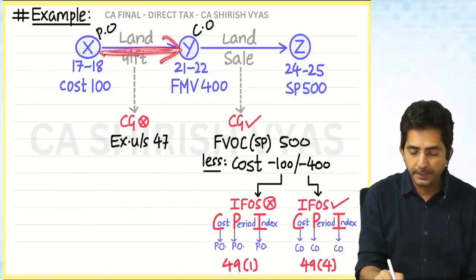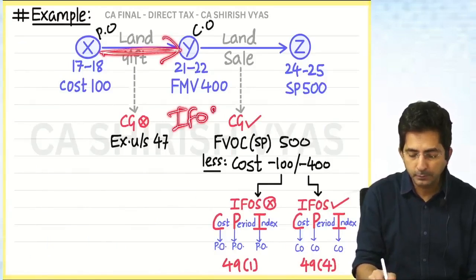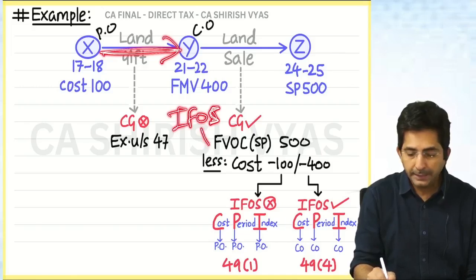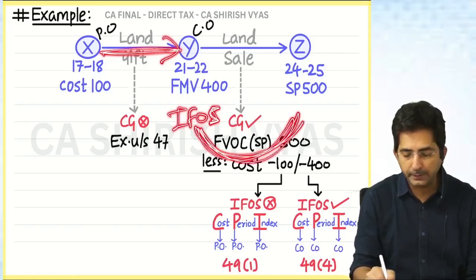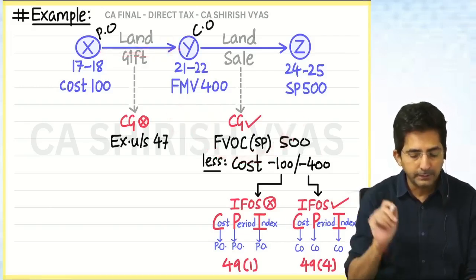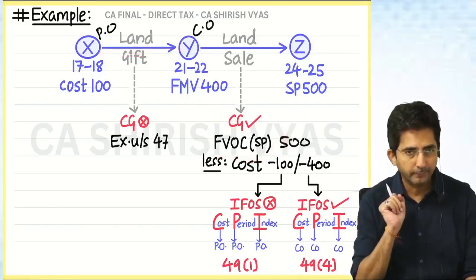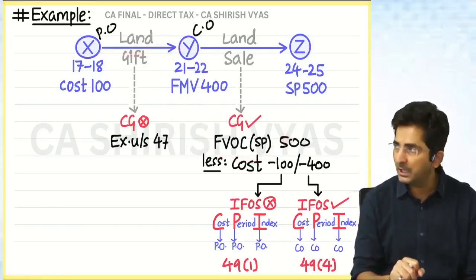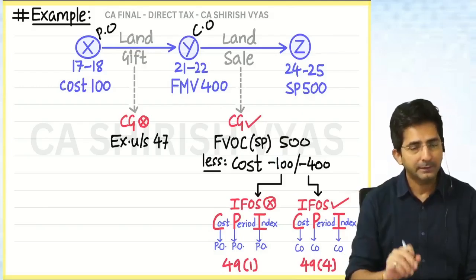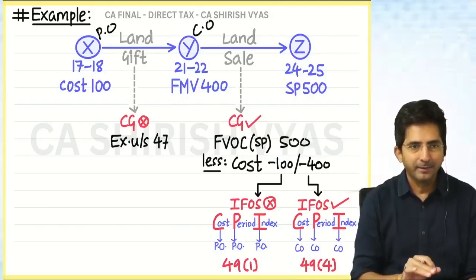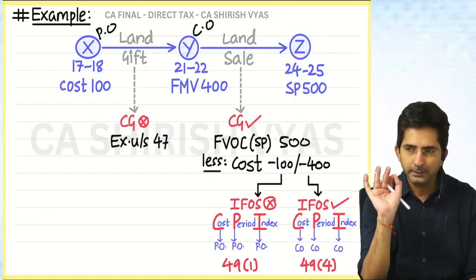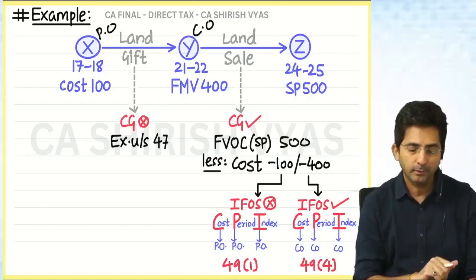If Y has paid the tax under EFOS, then he should pay tax on 400 rupees. Then we take only this difference in capital gains, correct? But in this example, there is some defect. Let me see whether you can catch the defect. Means I've taught everything right, don't worry. But technically, there is some defect which you can point out.